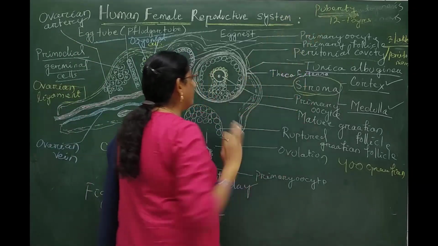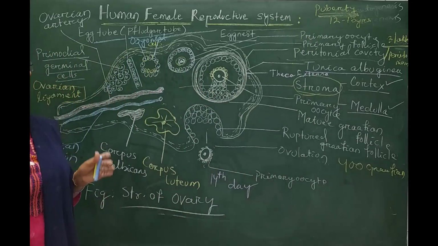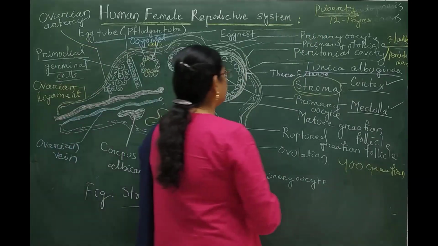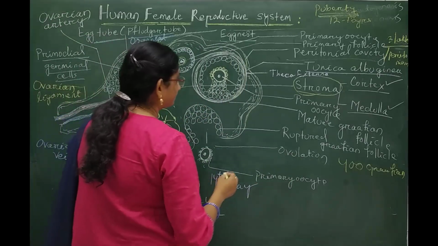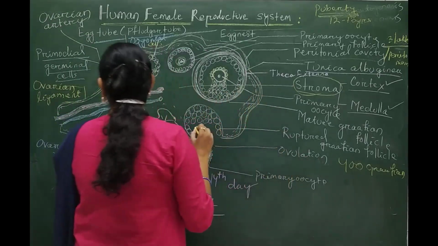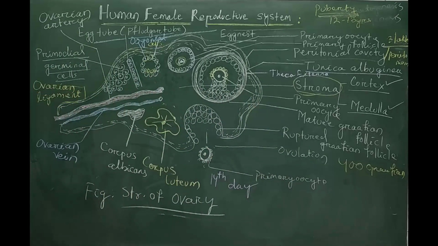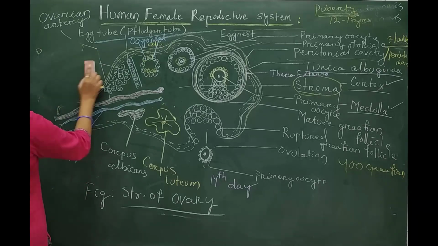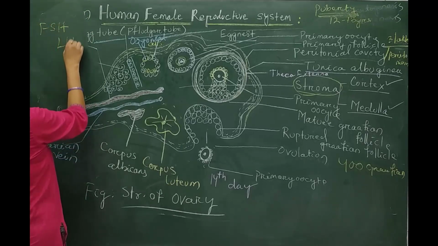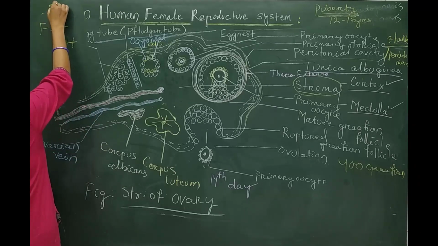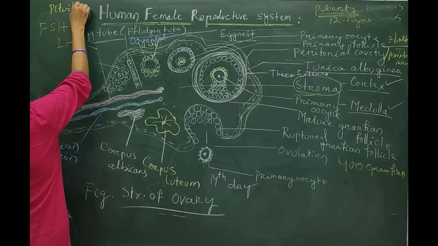Again I am repeating, the primary Graafian follicles get converted into mature Graafian follicles after the onset of puberty, due to the release of two hormones: FSH, that is follicle stimulating hormone, and LH, luteinizing hormone, released from the pituitary gland.